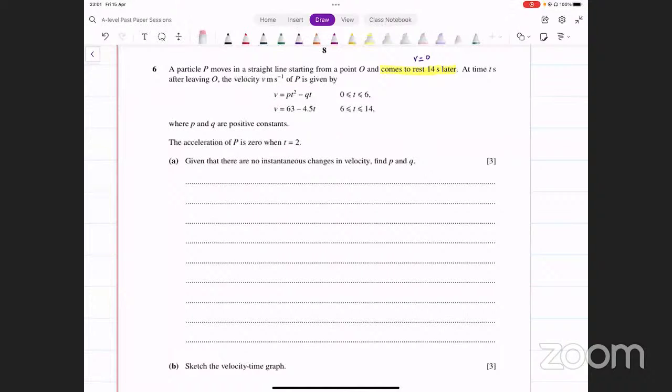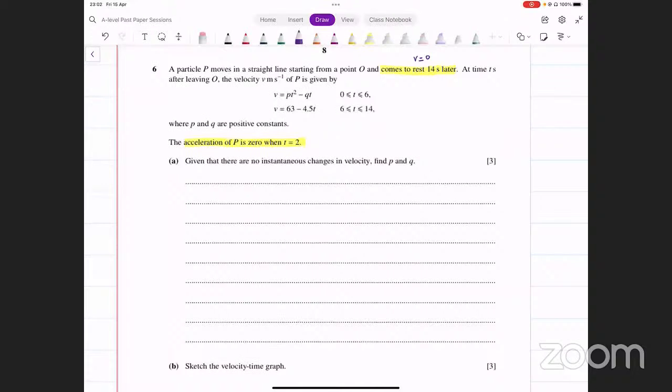Now we've got two equations that represent the journey. One equation is for time between 0 and 6, and the other is for time between 6 and 14. Okay. Where P and Q are positive constants, we're given that the acceleration of P is 0 when t equals 2. So that's another piece of information that we're given. Acceleration is 0 when time equals 2. Given that there's no instantaneous change in velocity, find P and Q.